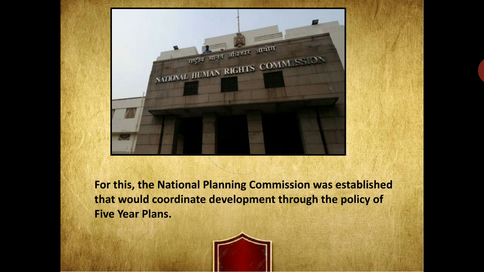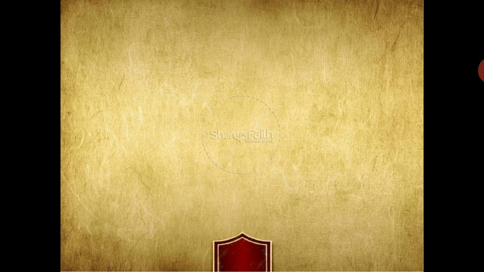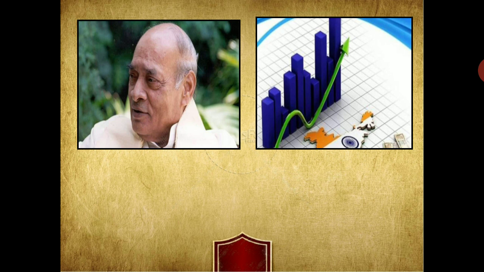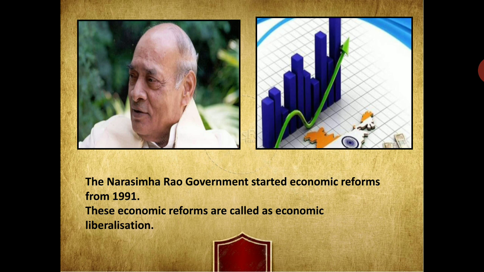This 5-year plan aimed at development, but we were going to focus on one plan at a time. This 5-year plan program was quite successful, and it was needed at that time to bring about a change in the economic setup of our country, that is, in India. Thus, the Narasimha Rao government started economic reforms from 1991, and these economic reforms are also called economic liberalization.